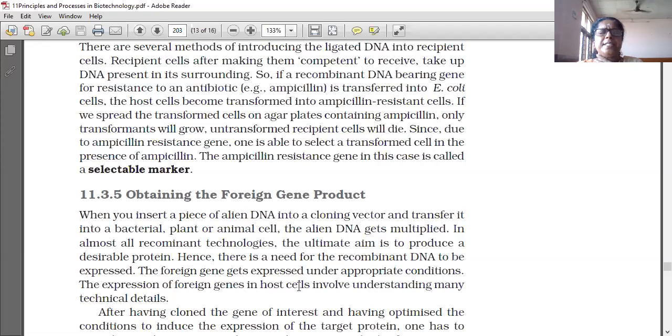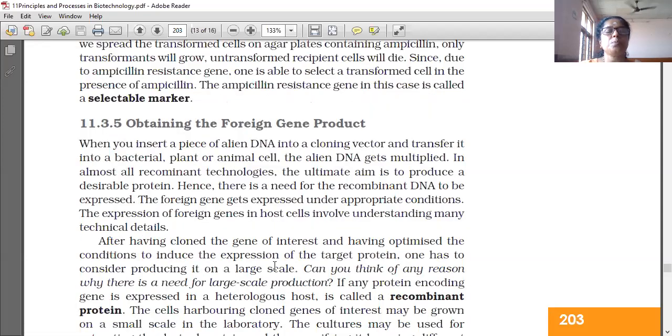The foreign gene gets expressed under appropriate conditions. The expression of foreign genes in host cells involves understanding many technical details. After having cloned the gene of interest and having optimized the conditions to induce the expression of the target protein, one has to consider producing it on a large scale.